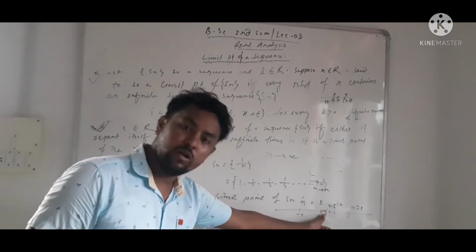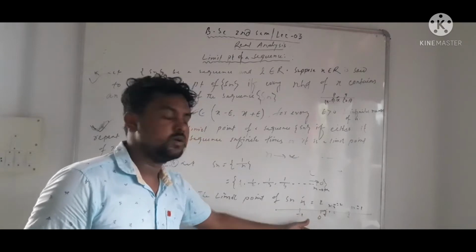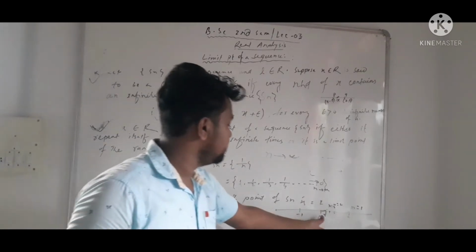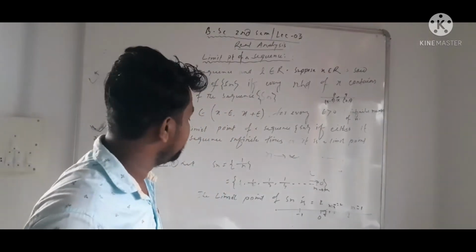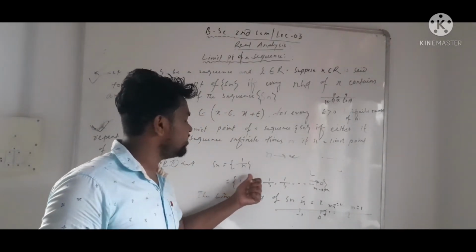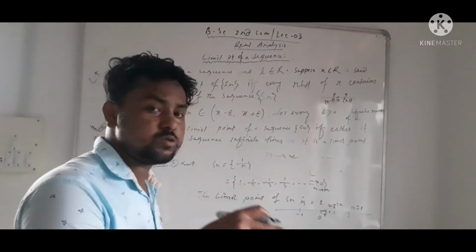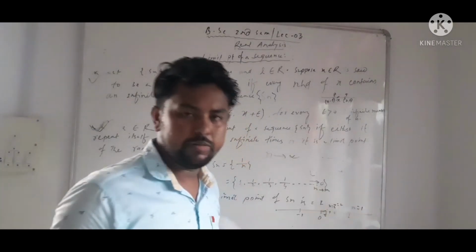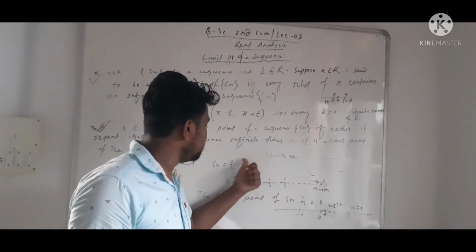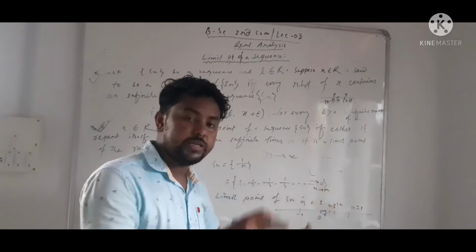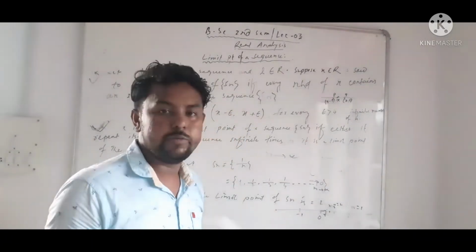Not 0, but approaches 0. So here 0 is the limit point. Also remember that when we put n tends to infinity, we have to check what point the value converges to, and that point is the limit point. If the value of the sequence tends to 0, that is, the sequence converges to 0, hence 0 is the limit point.